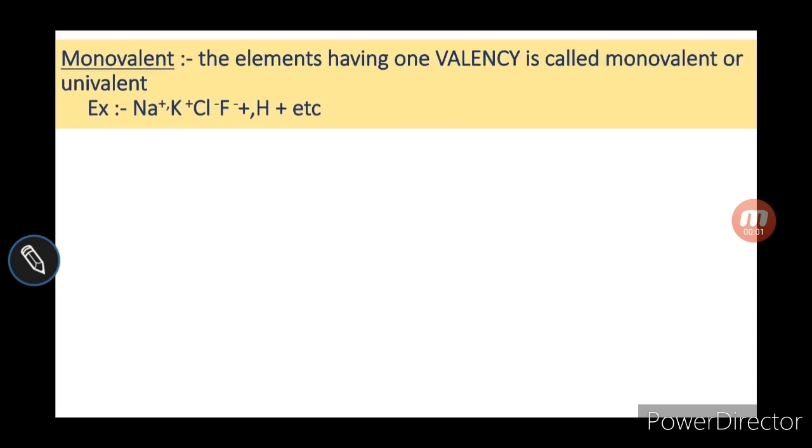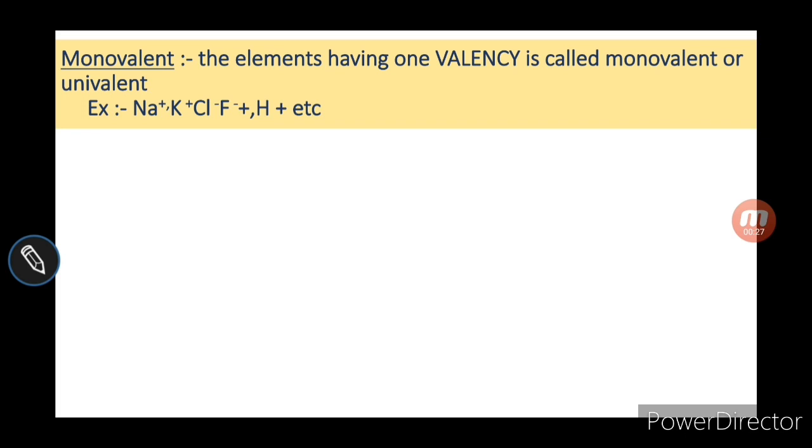So what is a monovalent? The element which has only one charge. It may be positive, it may be negative, and if they have one charge, they have one valency. So it is very clear, the element having one valency is called monovalent or univalent.